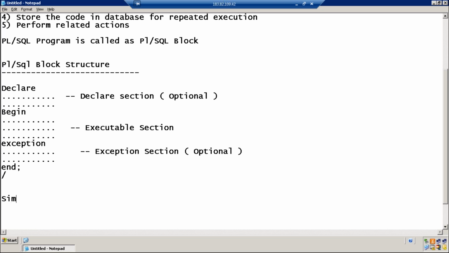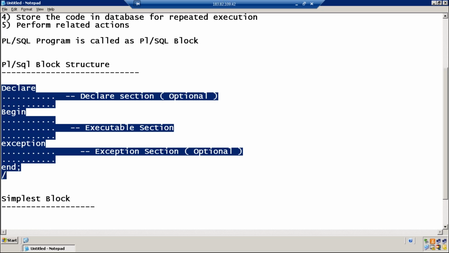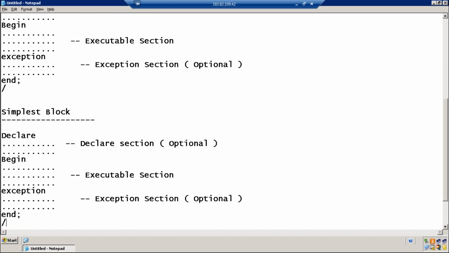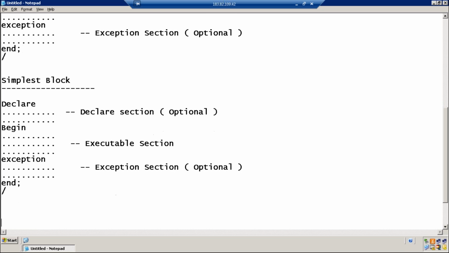A simplest block looks like this. The simplest block is nothing but a block which contains only the mandatory section. Declare section is optional, so can I remove it?